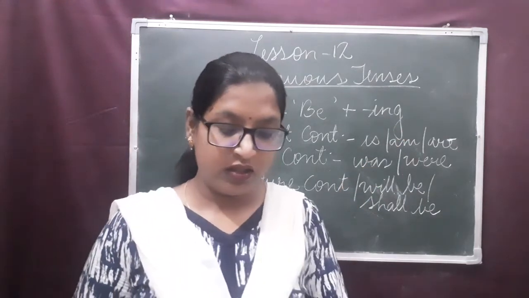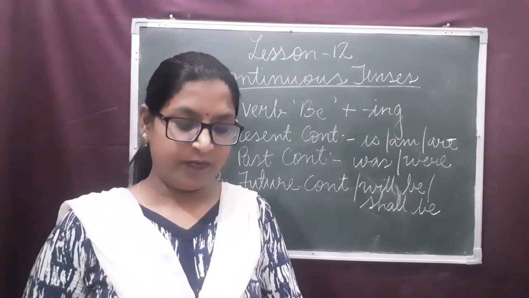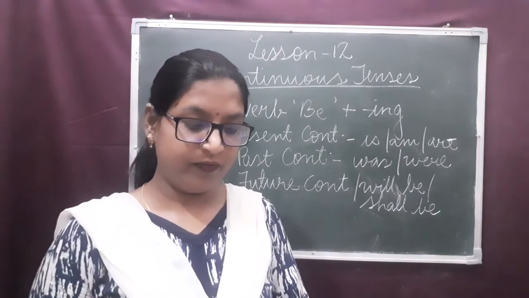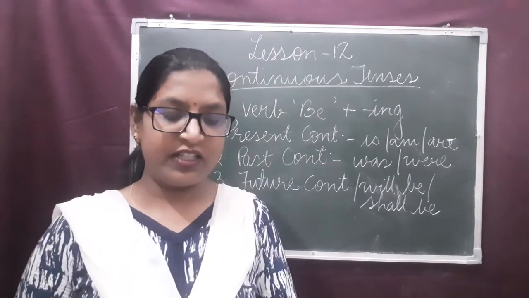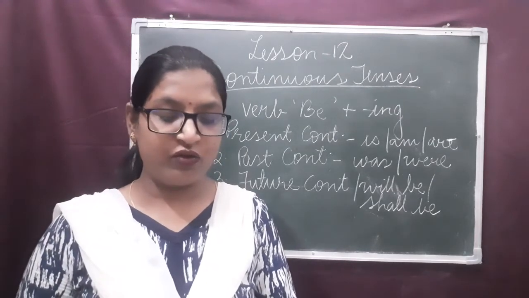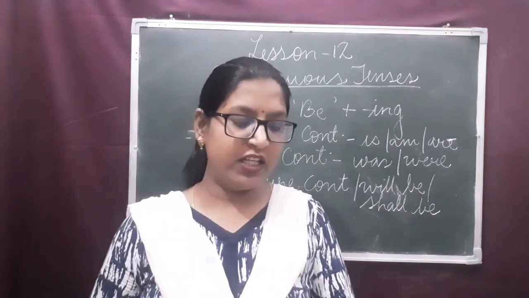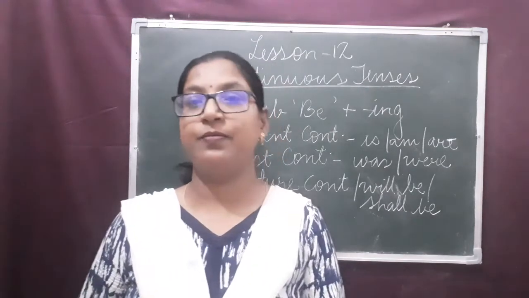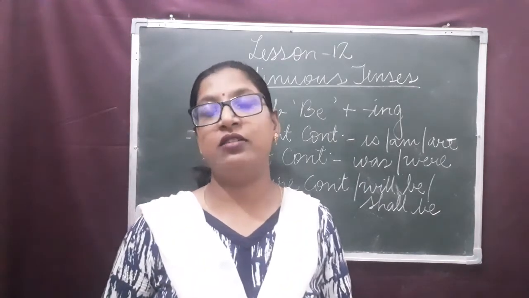Now, some of the examples I will read out. I will not write on the board. You just listen and try to understand. By using the verb run. He is running right now.